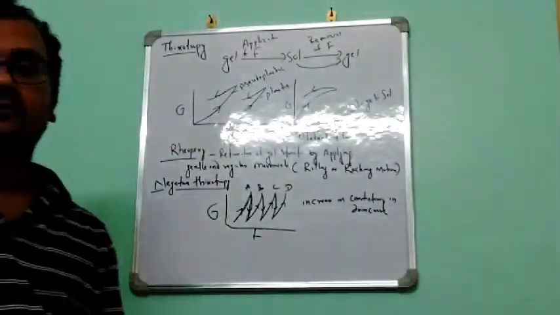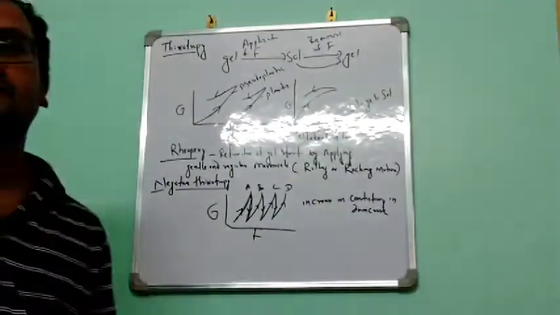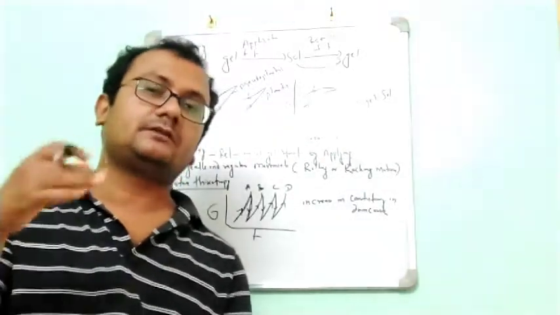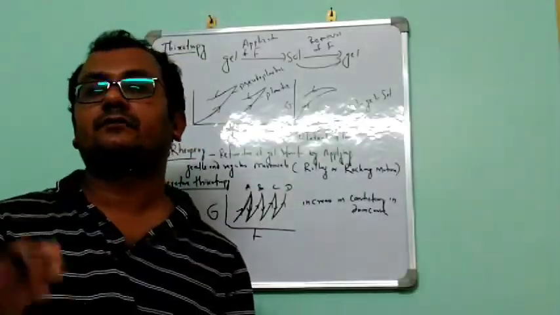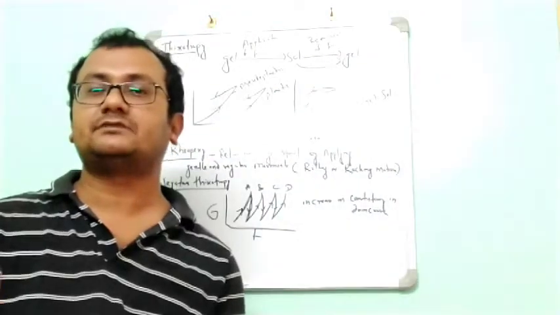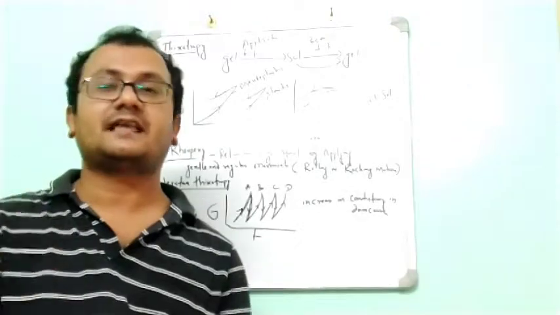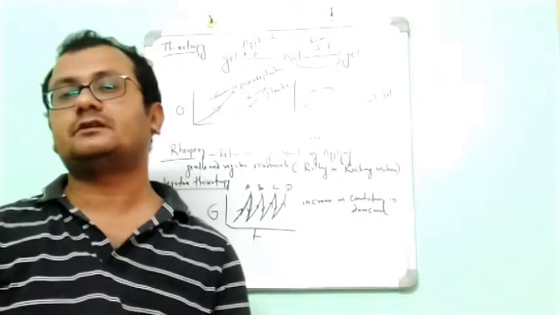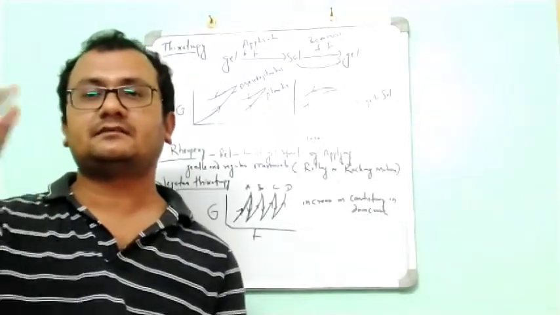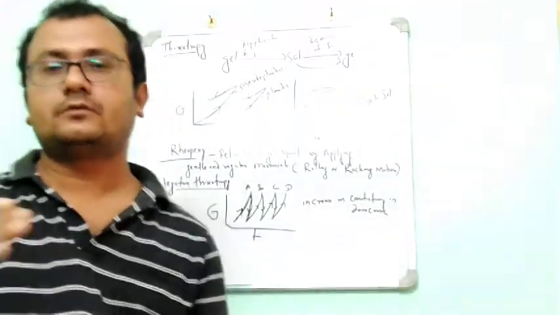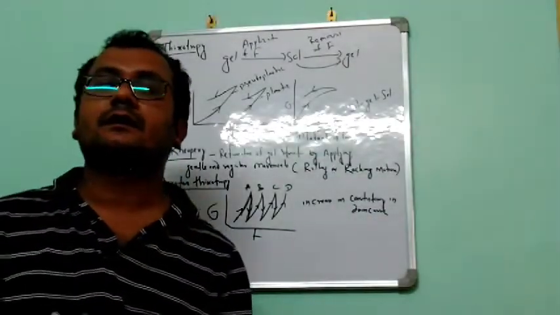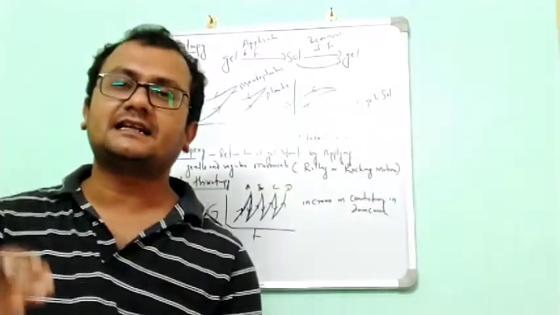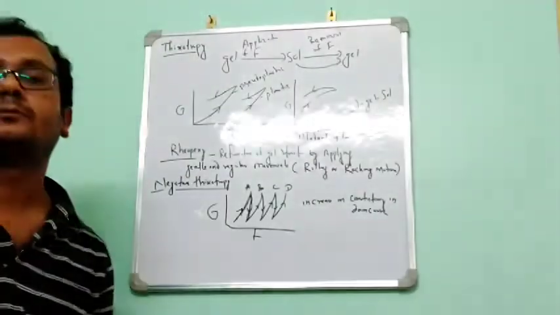Like that, in the rheology of powders also, powders generally need a good flow property so that they can be filled well in a particular container. And when we are handling powders, we need to prepare different types of dosage forms using powders, like tablets and capsules. So in these cases, it should flow properly from the hopper to the die cavity, so that there will be good compression of tablets or good filling of the capsules, and there will be no weight variation. That's why there should be a good flow property.